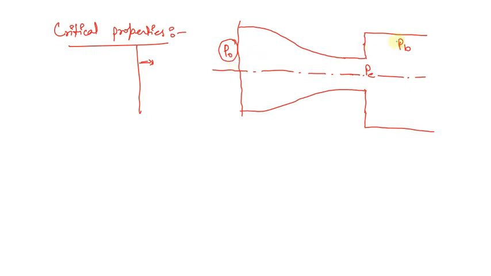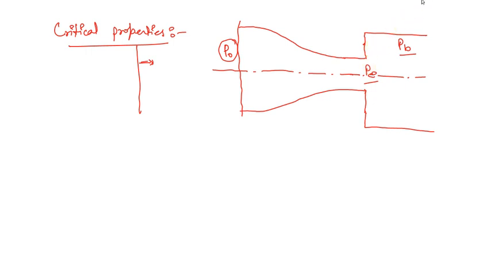Now if we talk about the exit, there are two pressures. The first one is the back pressure, and the second one is the exit pressure. This exit pressure is immediately at the exit of this particular section. I am not naming this section a nozzle or a diffuser, it is just a channel that we are considering right now. Let's say I start decreasing the back pressure with the help of a compressor if it is a gas. Then P exit will also decrease.